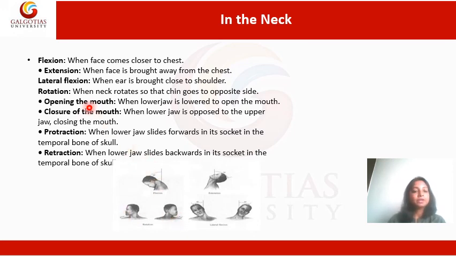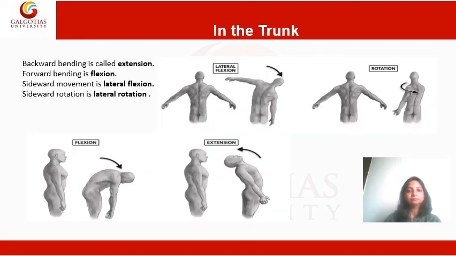Then you have opening of the mouth, that is the movements happening at the temporomandibular joint. Closure of the mouth again happens at the temporomandibular joint. Protraction and retraction again, these are special movements and they happen at the temporomandibular joint.